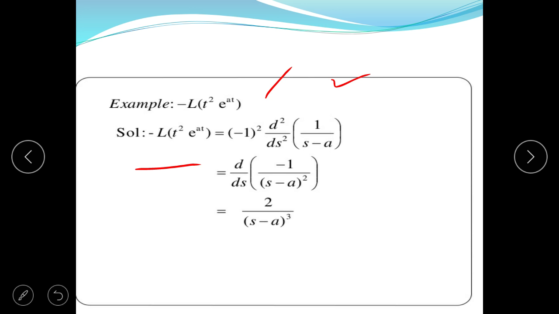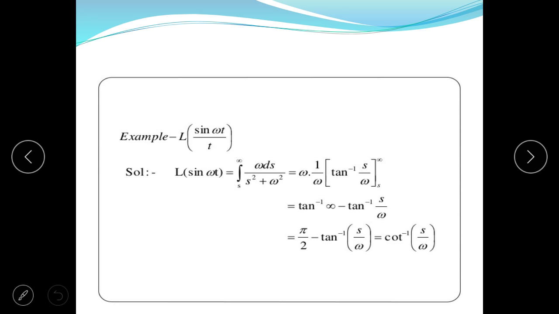Or it can be written as minus 1 square is equal to 1. So d by ds of minus 1 upon s minus a whole square, or 2 upon s minus a whole cube. This is the Laplace of the function t square e to the power at.